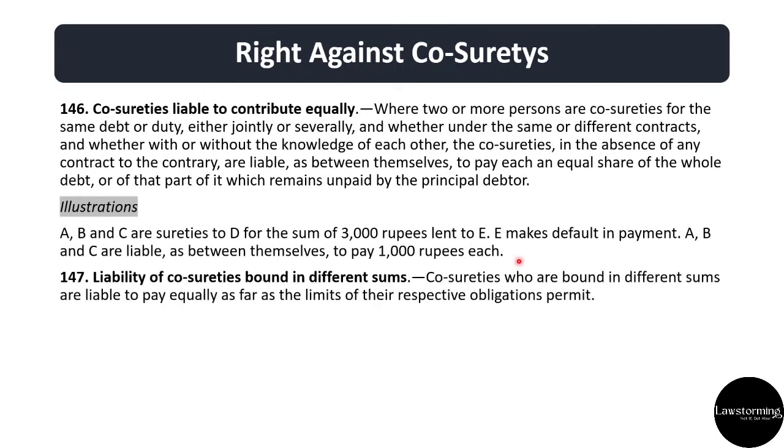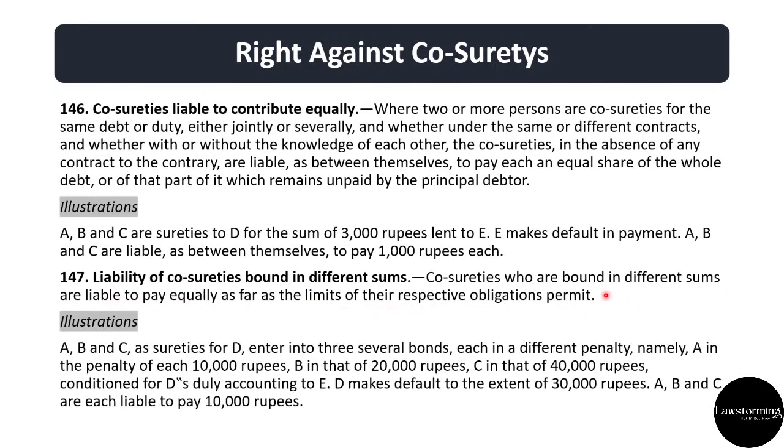Now under section 147, liability of co-sureties bound in different sums. Co-sureties who are bound in different sums are liable to pay equally as far as the limit of their respective obligation permits. Now as per this section, if co-sureties are bound in different sums, then they will pay equally to the extent of their respective limit.